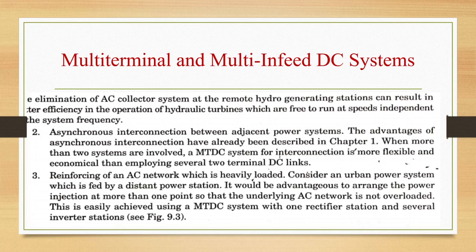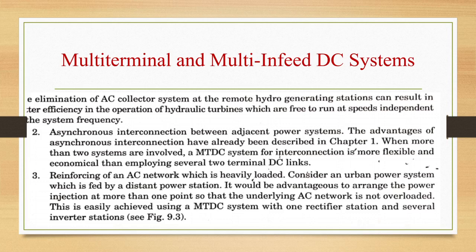Second point, asynchronous interconnection between adjacent power systems. The advantages of asynchronous interconnection we have already seen. So when more than two systems are involved, an MTDC system for interconnection is more flexible and economical than employing several two-terminal DC links. Third point, reinforcing of an AC network which is heavily loaded.